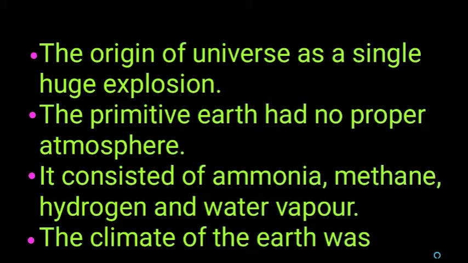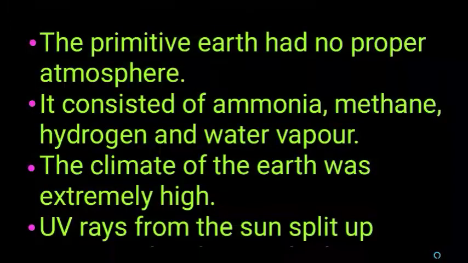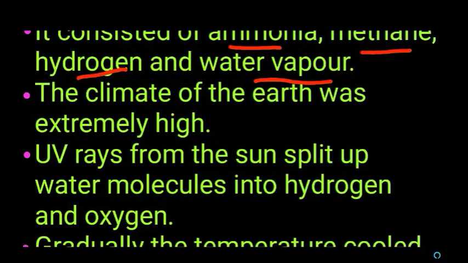In the case of Earth, the primitive Earth, that is the ancient Earth, had no proper atmosphere at first after its formation. The atmosphere mostly consisted of ammonia, methane, hydrogen and water vapor. Also the climatic condition of the earth was very harsh and extremely hot, so it was not suitable for life.